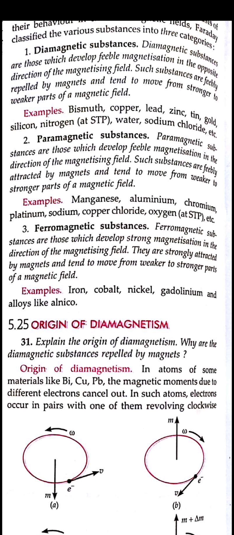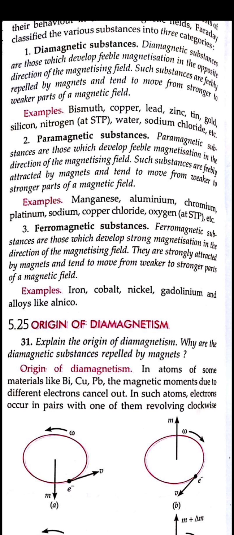So we can say that diamagnetic substances are substances which get a low magnetization in the direction opposite to that of the magnetizing field. Such substances have a very feeble magnetization, a very low magnetization. So they are mostly repelled by the magnet, right? They are mostly repelled by the magnet, because they are not showing any magnetization in the same direction.